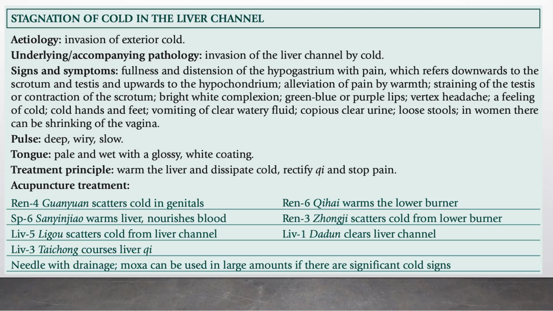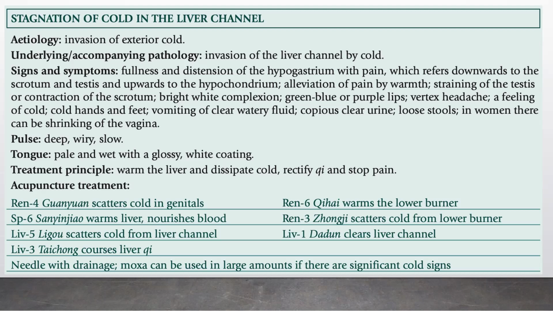bright white complexion, green, blue, or purple lips, vertex headache, a feeling of cold, cold hands and feet, vomiting of clear watery fluid, copious clear urine, loose stools. In women, there can be shrinking of the vagina. Pulse, deep, wiry flow. Tongue, pale and wet with a glossy white coating. Treatment principle: warm the liver and dissipate cold, rectify qi and stop pain.